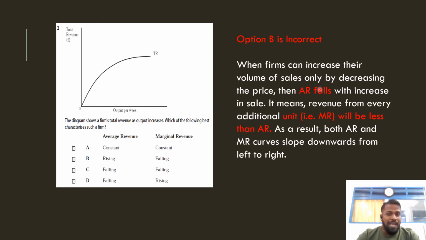Why? Because when AR falls, MR has to fall. They have the same relationship. So that's why option B is wrong. So option C is the correct answer. Why? Because the AR curve is falling, the MR curve is also falling.